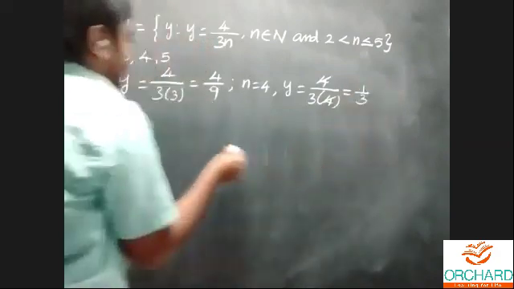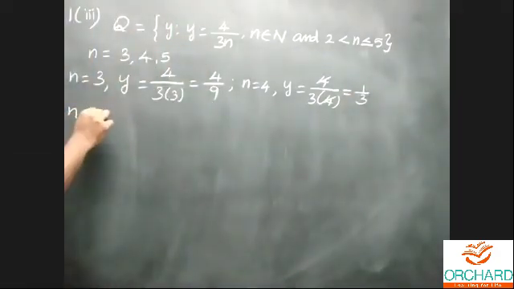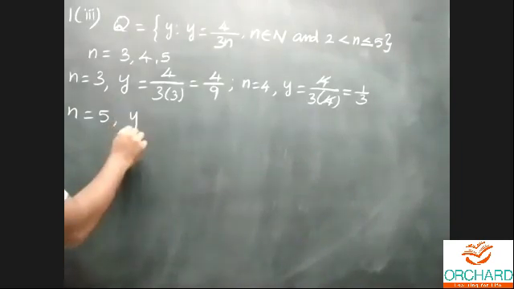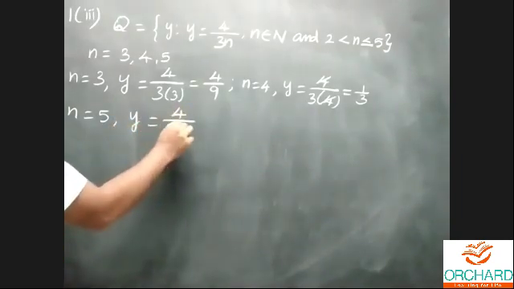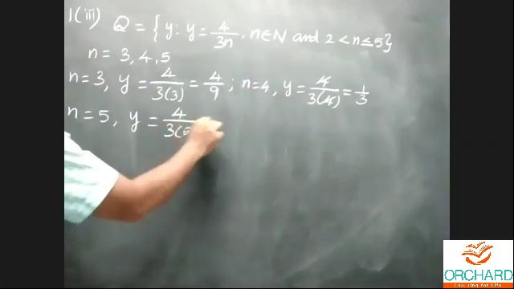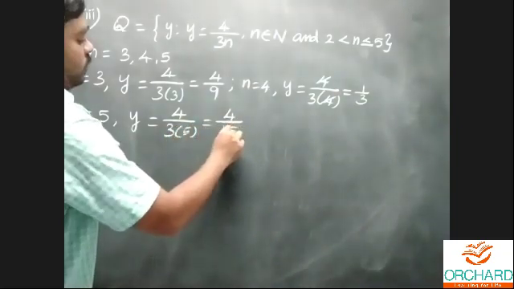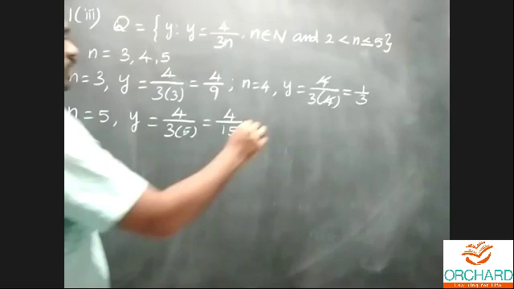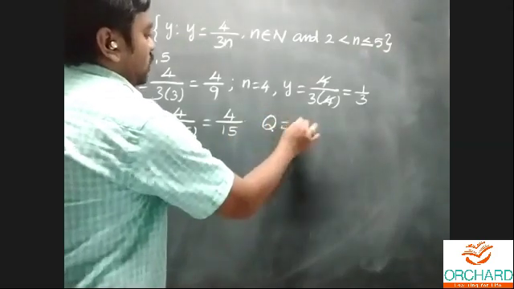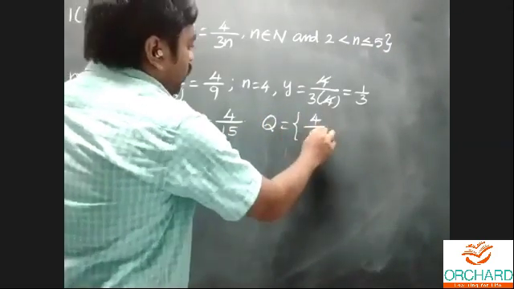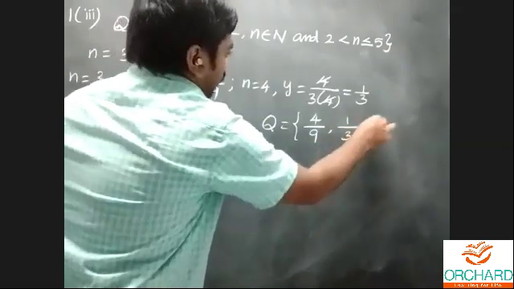Next, n is equal to 5. The value of n is equal to 5 and y is equal to 4 by 3 into 5, nothing but 4 by 15. Now what are the elements of the set Q? Set Q is equal to 4 by 9, 1 by 3 and 4 by 15.